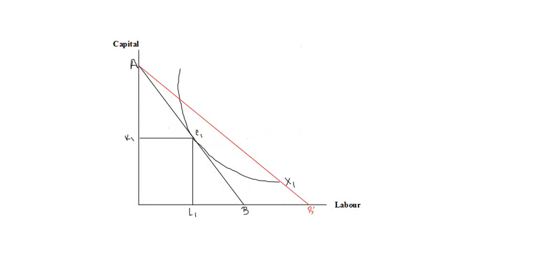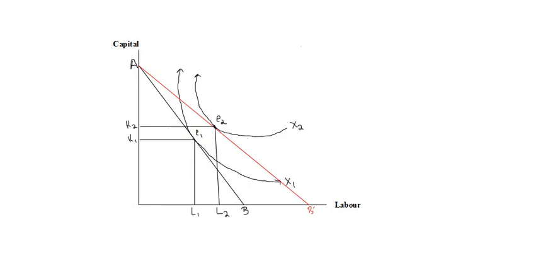Now we have a new isocost line indicated by AB dash. At AB dash, isoquant x2 is tangent at point E2, and this level of output is being produced by quantities K2 and L2.